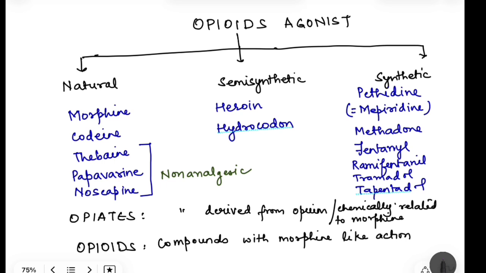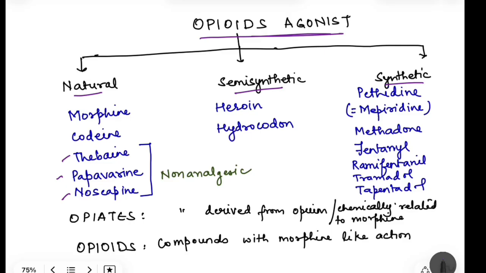So, how do we classify opioid agonists? Opioid agonists are classified as natural, semi-synthetic and synthetic. Natural, which are naturally derived from the plants, we have 5 drugs: morphine, codeine, thebaine, papaverine and noscapine. Among these, thebaine, papaverine and noscapine do not have any analgesic action, so they are non-analgesic.